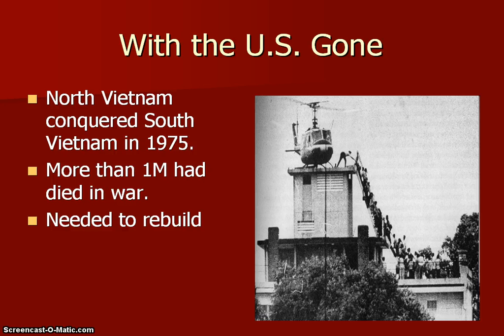With the U.S. gone, North Vietnam came in and conquered South Vietnam in 1975 and 1976. They reunited it into one big country. More than 1 million Vietnamese had died, and so now they needed to focus on the rebuild, and this is the evacuation of the U.S. Embassy in Saigon.